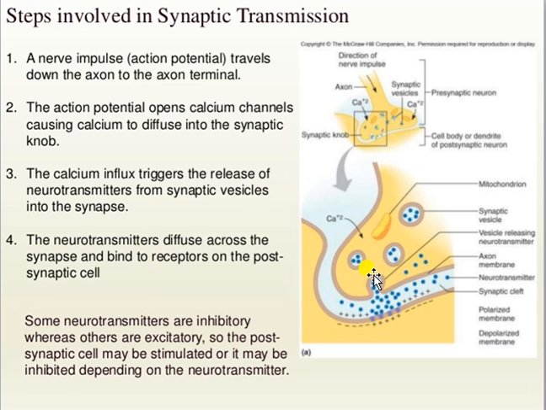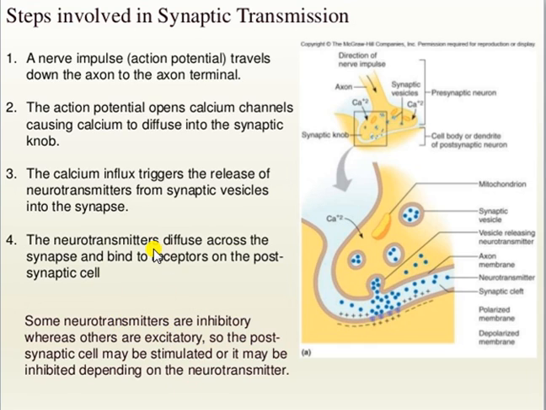Here also you can see the synaptic vesicles have ruptured, and by the exocytosis process the neurotransmitter has come out into the synaptic cleft. Now these neurotransmitters diffuse across the synapse and bind to the receptors on the postsynaptic neuron. So obviously the neurotransmitters that have been released get attached to the receptors present on the surface of the postsynaptic neuron, or postsynaptic membrane.